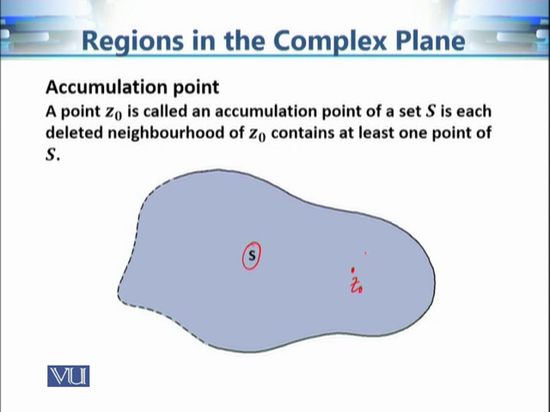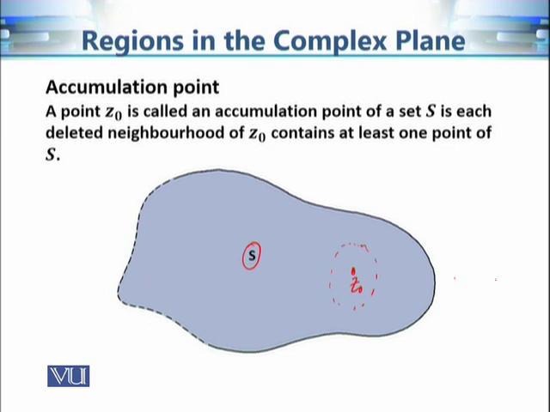Now, note that whatever deleted neighborhood of Z0 I choose, it will always contain some points of S. Okay, so a deleted neighborhood means a disk of some radius with center at Z0, but Z0 is not included in that disk.